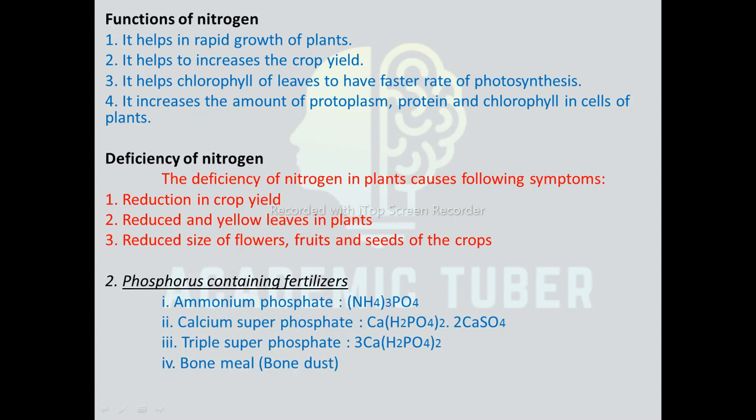Second one is phosphorus containing fertilizers. These fertilizers contain mainly phosphorus as a chief element. Examples: ammonium phosphate (NH4)3PO4, calcium superphosphate Ca(H2PO4)2.2CaSO4, triple superphosphate 3Ca(H2PO4)2, and bone meal, which is also known as bone dust.